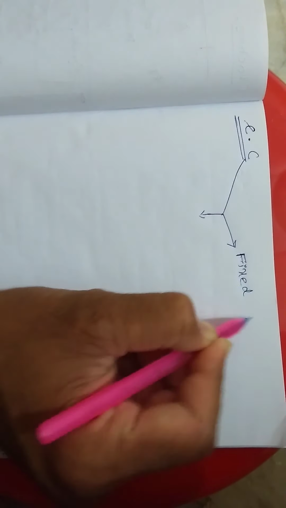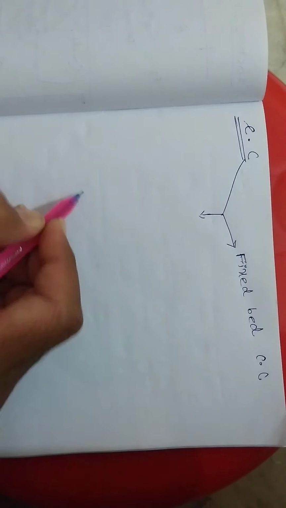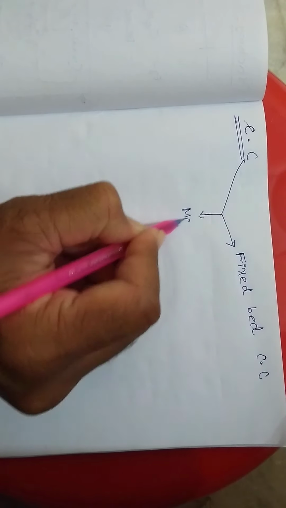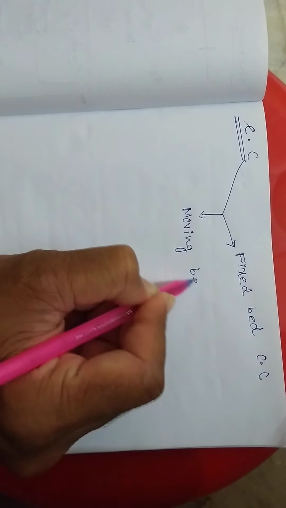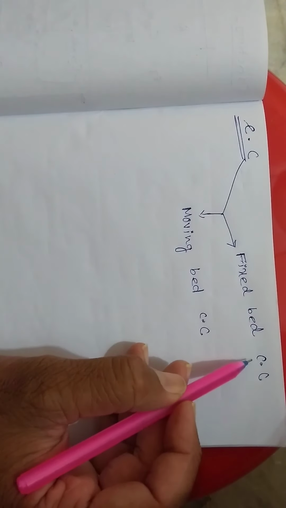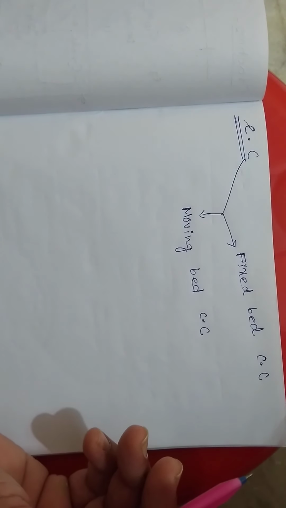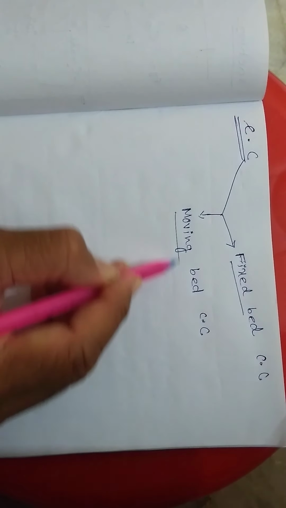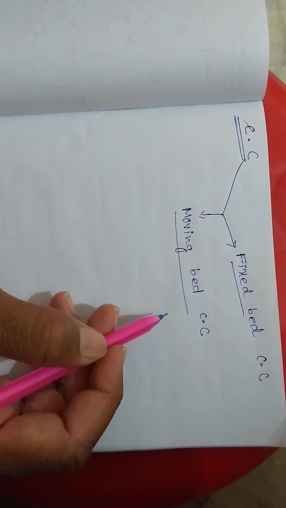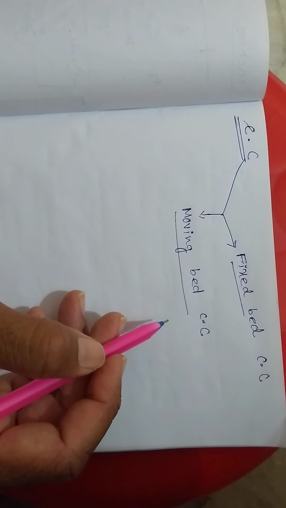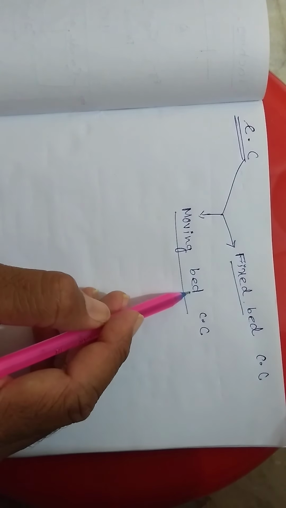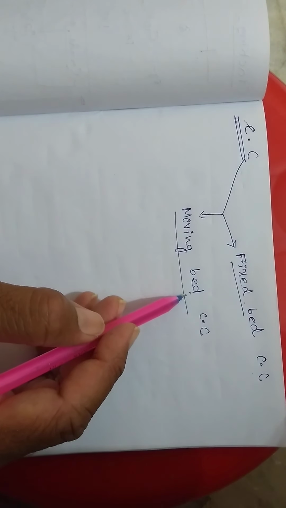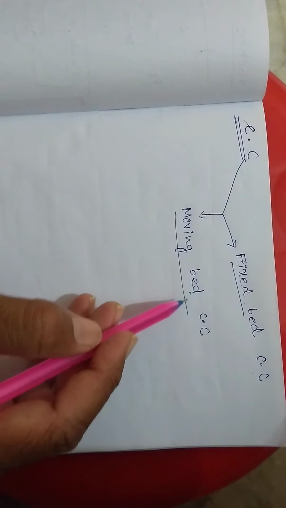fixed bed catalytic cracking and moving bed catalytic cracking. Fixed bed catalytic cracking means the catalyst is fixed at a particular position. The catalytic bed is fixed. Moving bed catalytic means the catalyst is not stationary; it is a mobile catalyst, not fixed. These are the two catalytic cracking methods used to obtain petrol or gasoline.